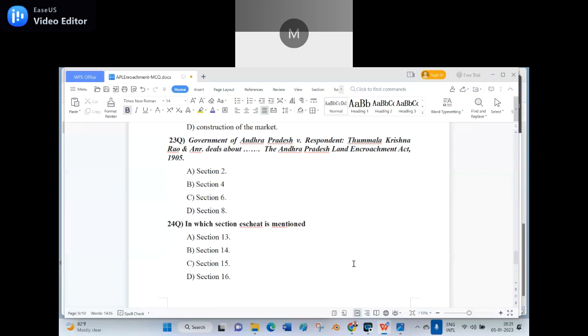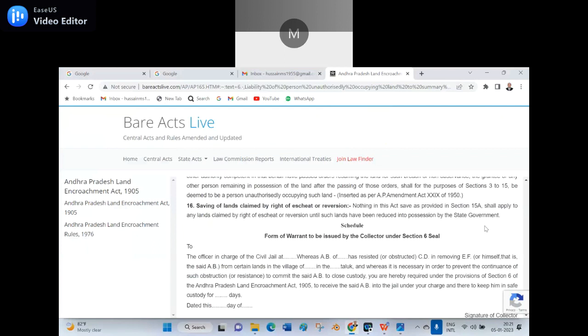Yes, sir. That is called escheat, E-S-C-H-E-A-T. And the last section also deals with some other point. What is the other point? I took only escheat. There is another point in addition to escheat.